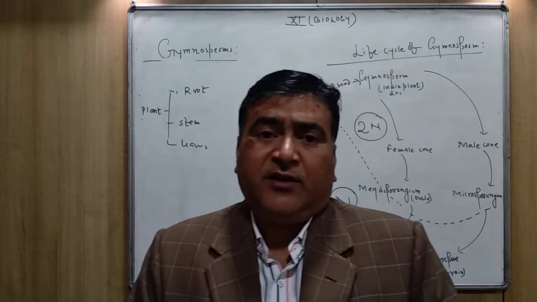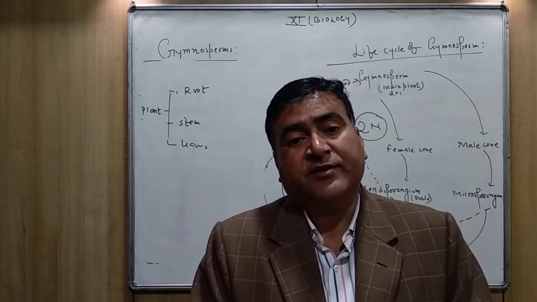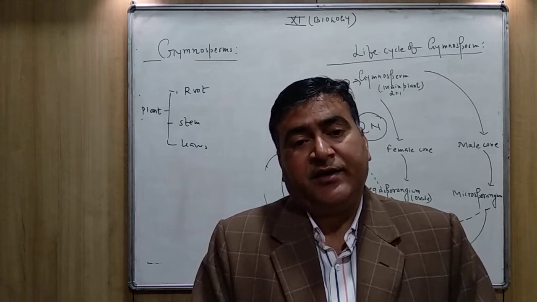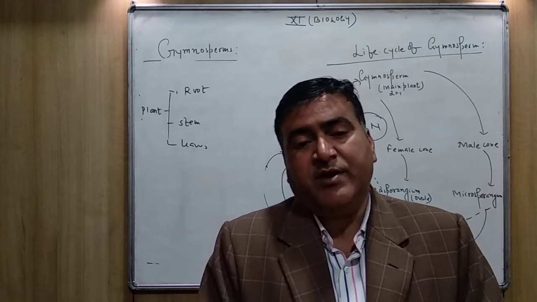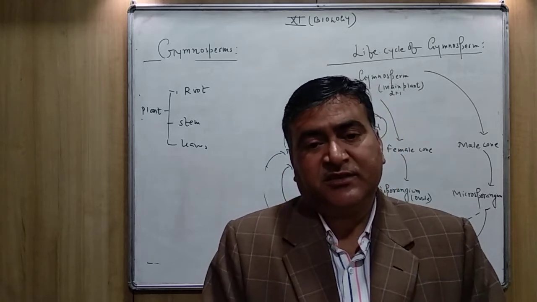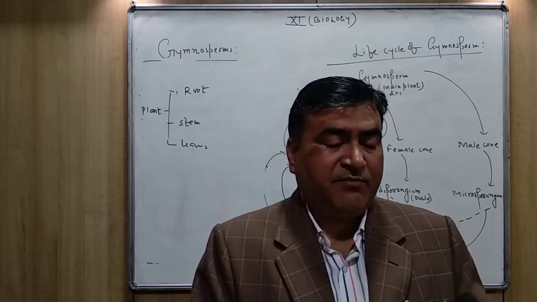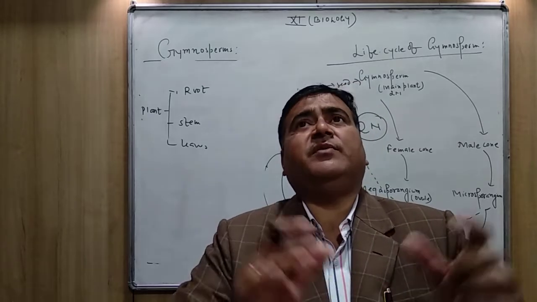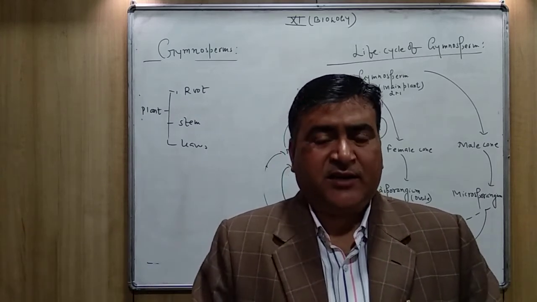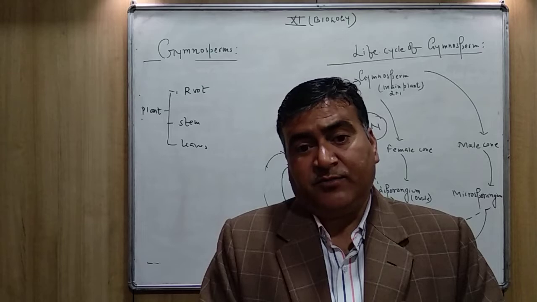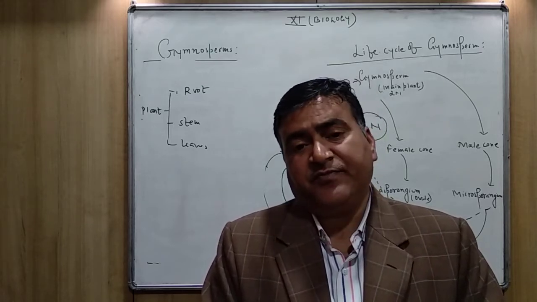The stem is woody, made up of the secondary xylem. It is hard, and the stem may be erect, may be branched, may be unbranched. Like in the case of cycas, it is unbranched. In the case of pinus and cedrus, you can see the stems having so many branches. In other conifers also you can observe so many branches may be present.